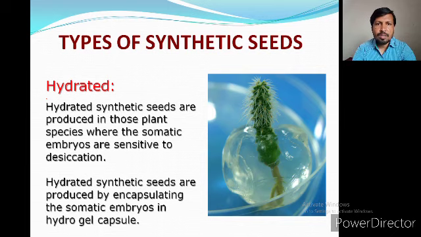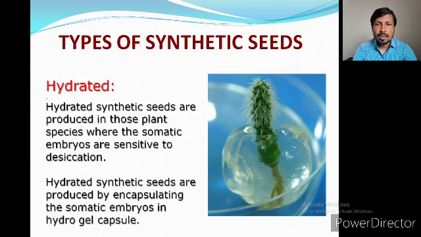Desiccated seed is for the desiccation tolerant plant species, the species which can tolerate extreme drought and dry conditions. The desiccated synthetic seeds are produced from somatic embryos, either naked or encapsulated with a specific material, that is polyoxyethylene glycol, followed by their desiccation.